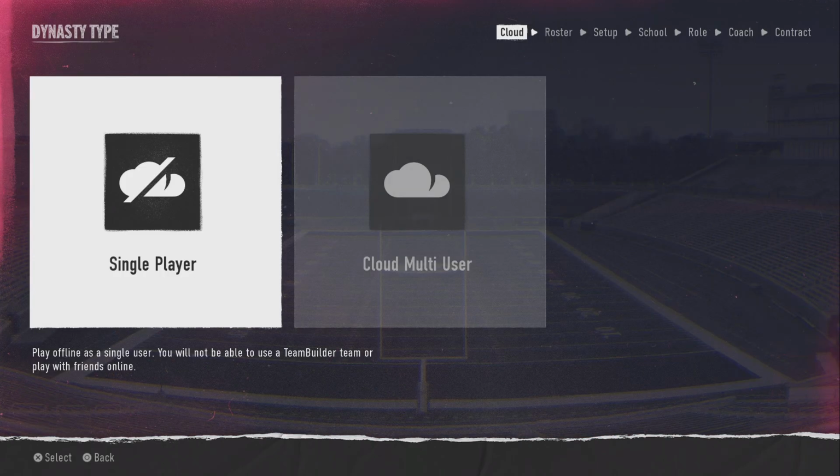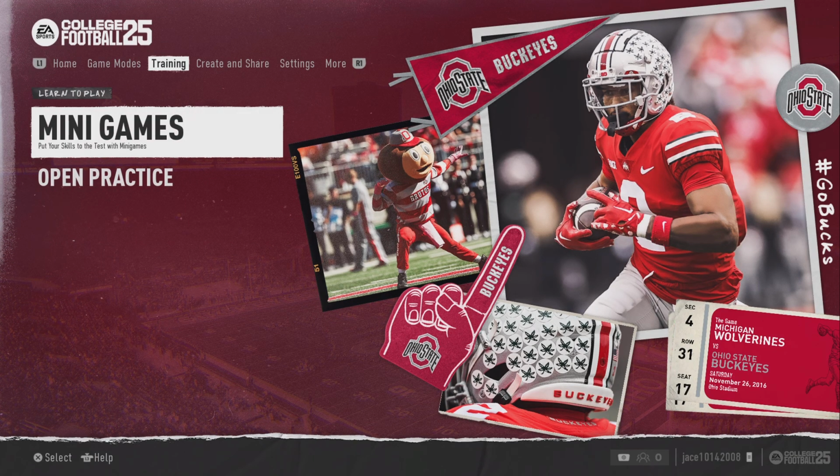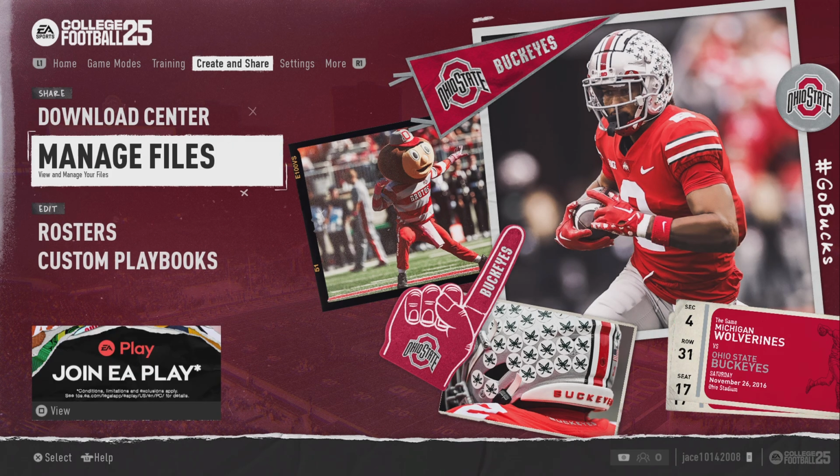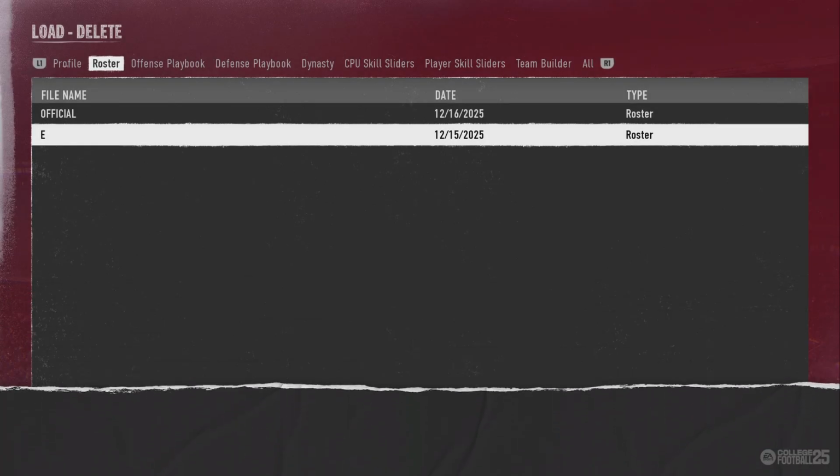Welcome to Dynasty Mode. Next, it's time to select your rosters. Choose to use the latest EA Sports recommended rosters featuring more than 1,000 additional players, or choose the rosters from our original launch.